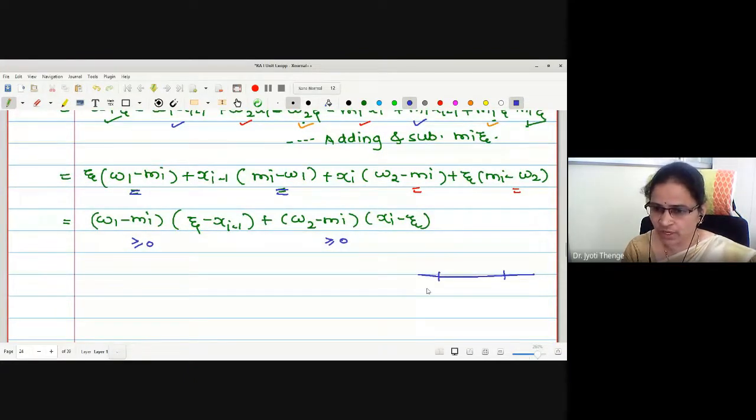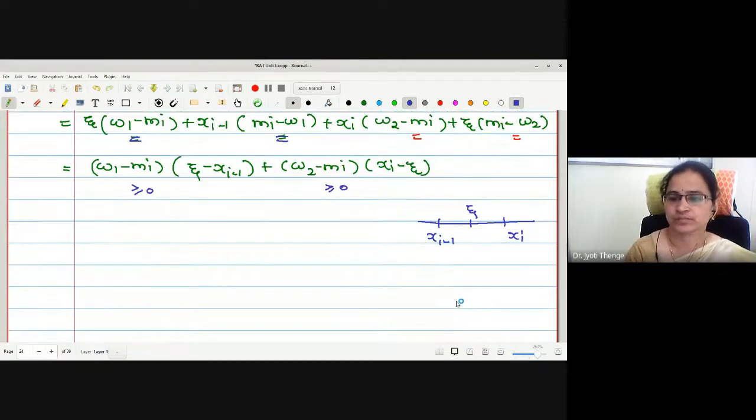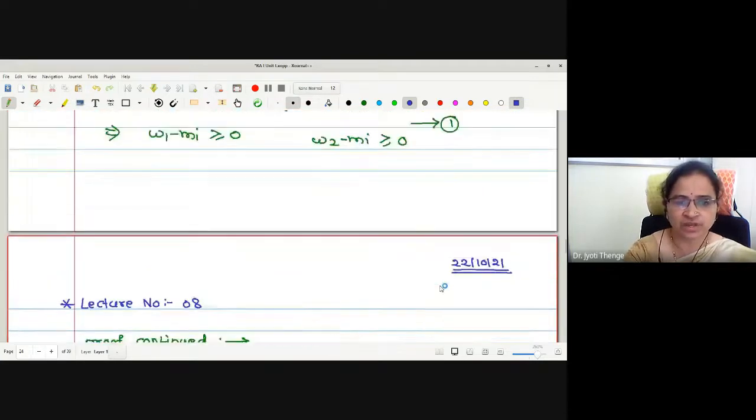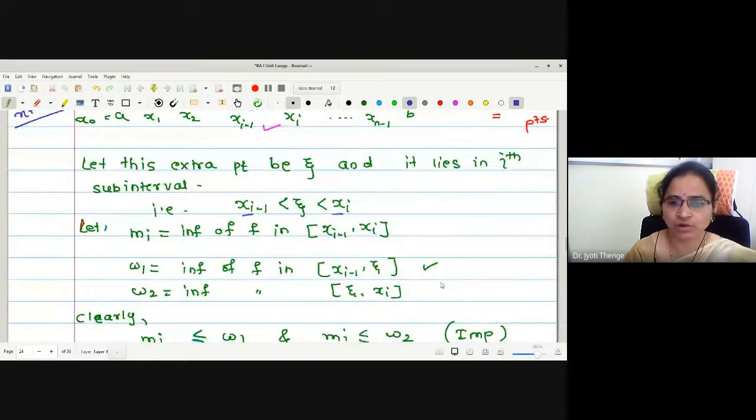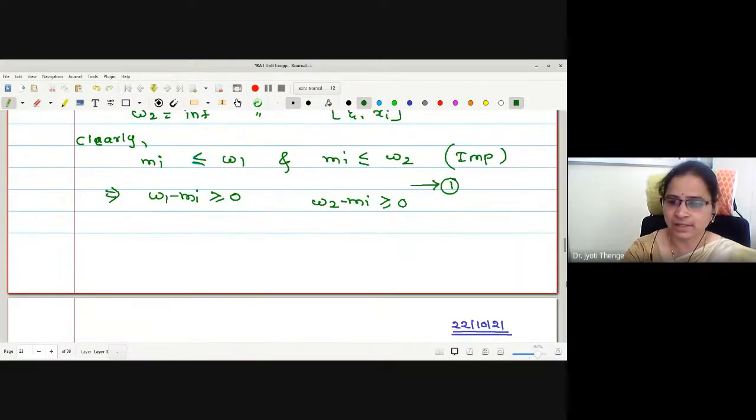Actually, xi minus 1 to xi is our ith subinterval. Zeta is the point we have marked in between the two. Then what is the value of zeta minus xi minus 1? Actually, the relation we have written somewhere, I have not given the number here, it is star. For the sake of convenience, I will call this 1 and let this be 2.